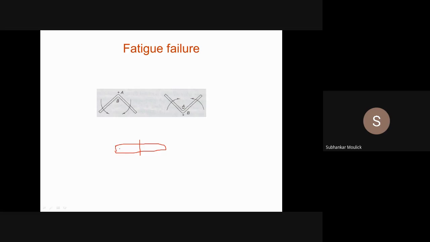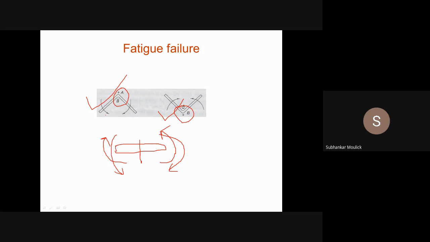So what you have to do is apply a moment. If you apply a moment like this above the central point, then this wire will try to bend like this. Similarly, on this same wire, if you apply a moment like this at the other end above this particular point, the wire will try to bend like this. So this particular middle point is the most critical point. From this point only the wire will break.